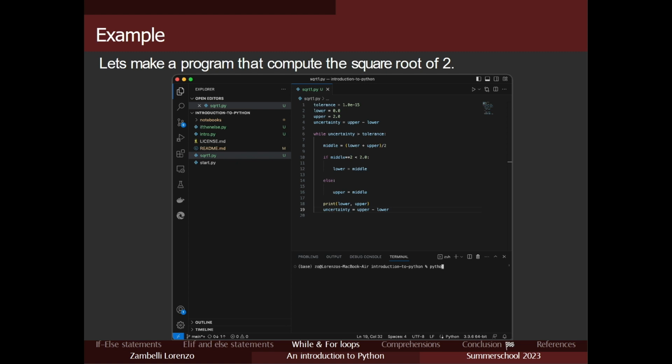Okay, let's call our file sqrt1.py. Okay, see, we have all the results, and as the last line shows, the lower bound and the upper bound are really close to the value of the square root of 2. I think it's quite clear. Let's go ahead.